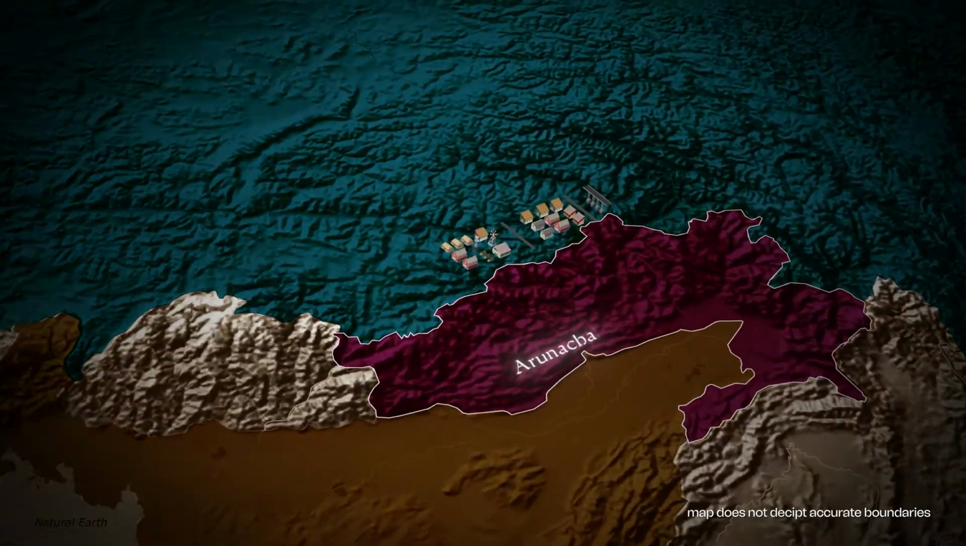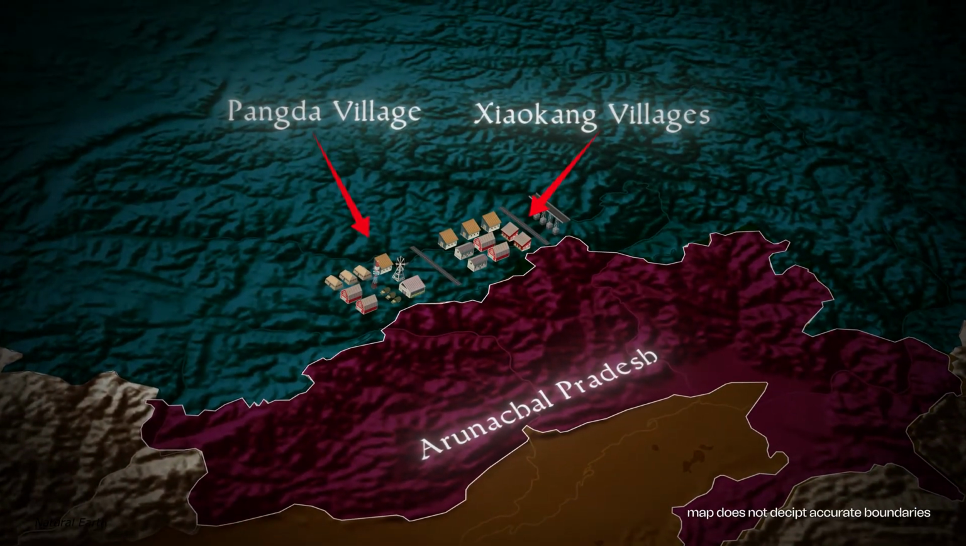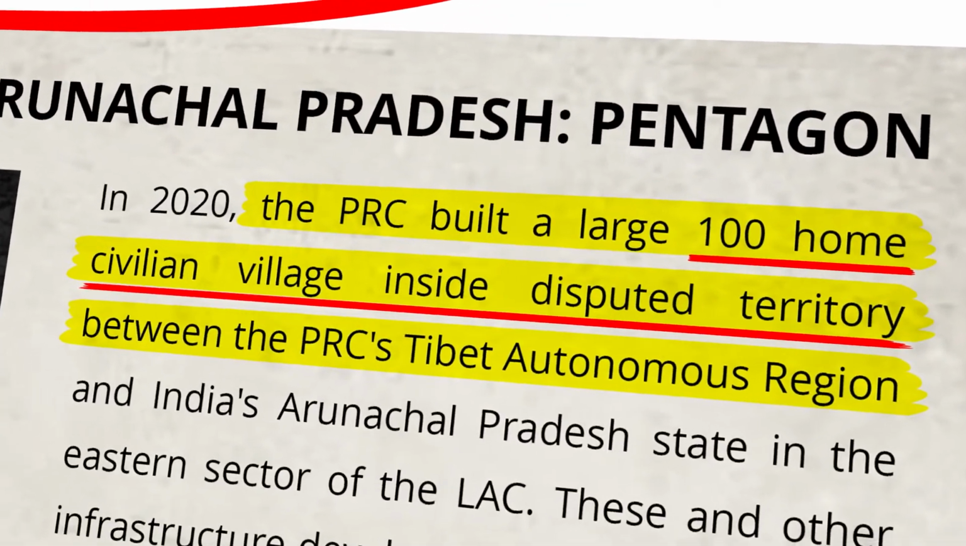China's establishment of villages near the line of actual control serves a dual purpose. It provides housing for civilians while embedding a strategic military presence. This situation complicates India's response to territorial incursions.